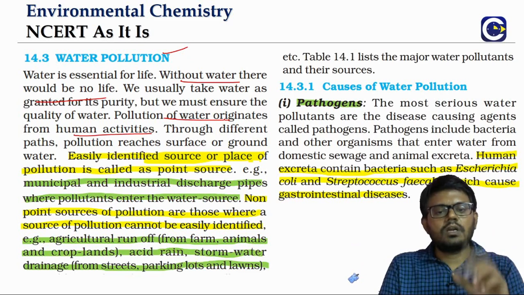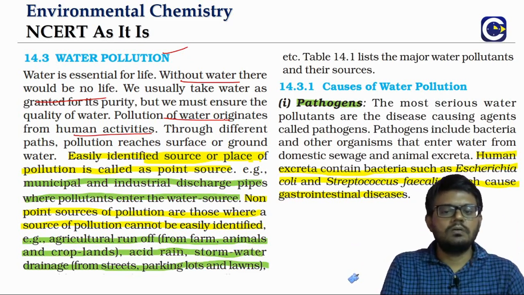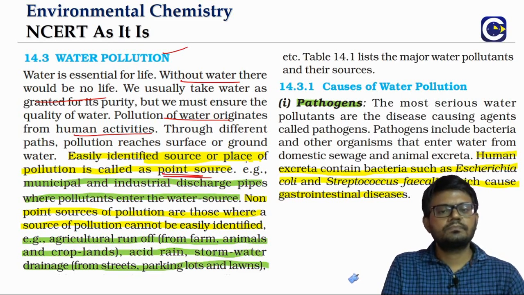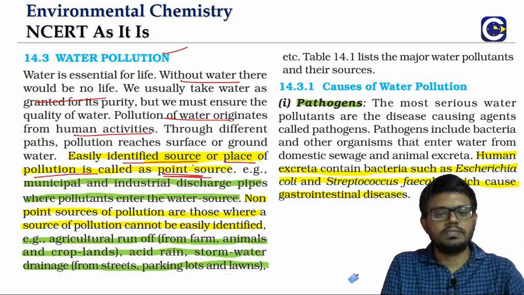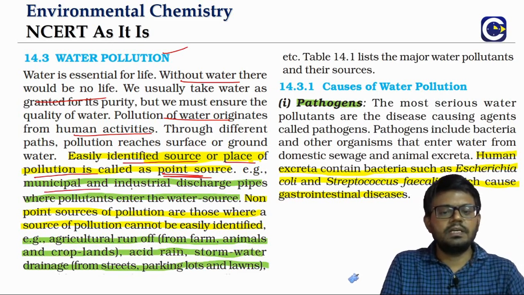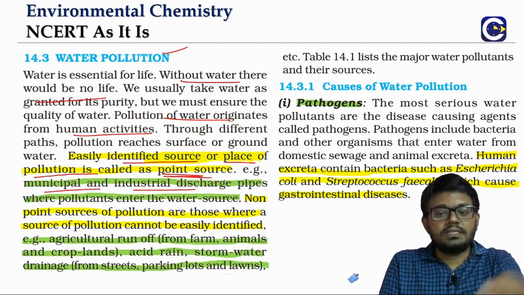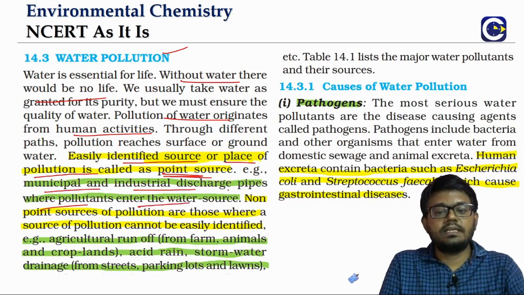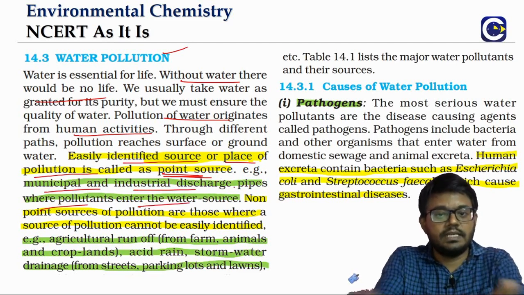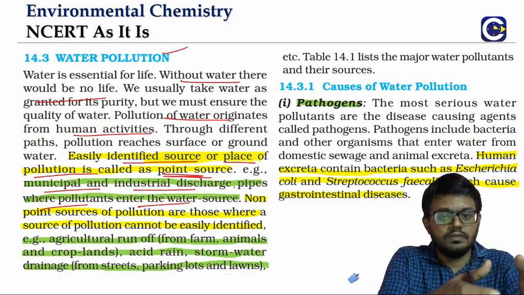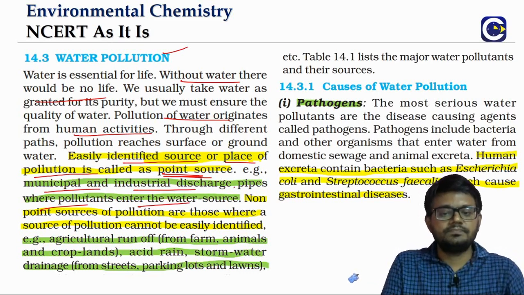We can classify water pollution into point source pollution, where we can clearly identify the source from where the pollution is coming, for example the municipal discharge pipe or the industrial discharge pipe, where you can clearly see that from the pipe end the pollutants are getting into the water bodies. That's what we call the point source.